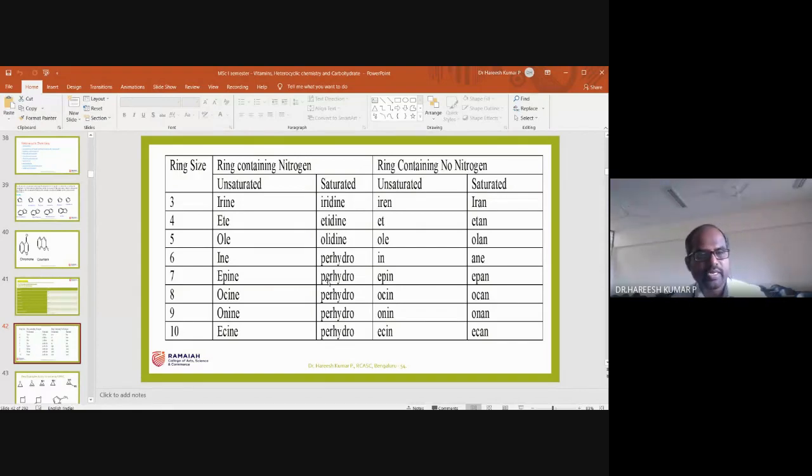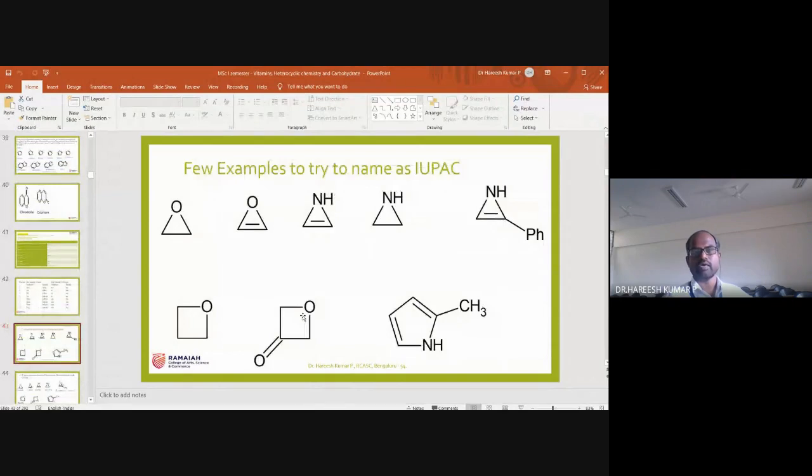Hydroxy, okay. Deutero means D. If the heterocyclic compound contains hydroxy as well as deutero as substituents, then D comes first, later hydroxy, and then the parent heterocyclic compound IUPAC nomenclature. With this, I will take a few examples. So these are the examples.